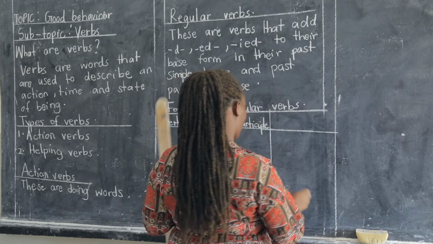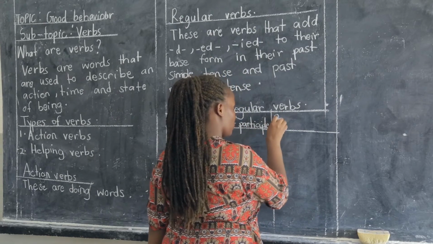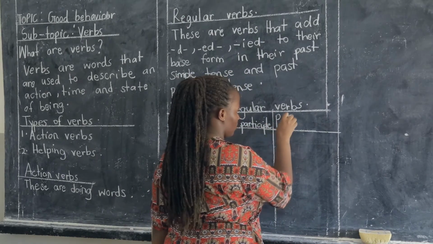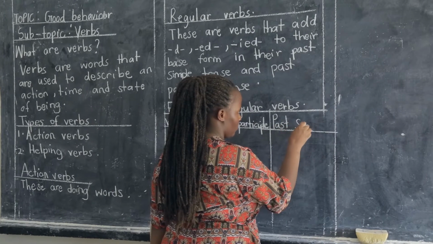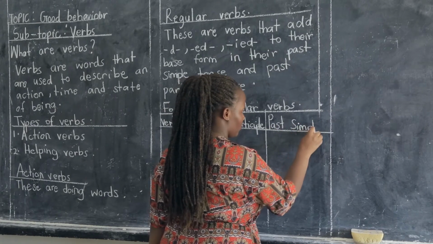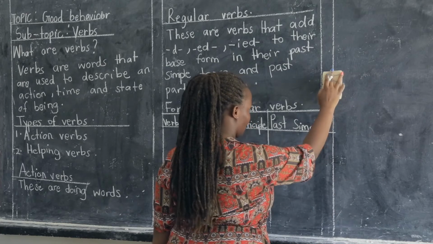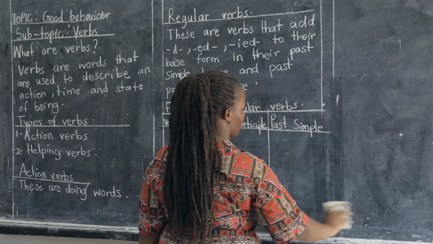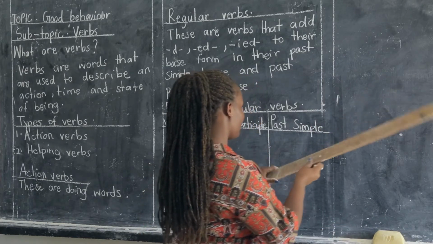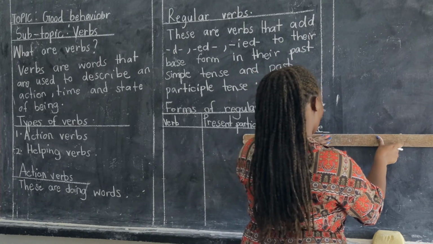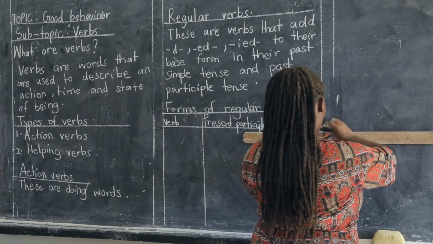We are going to have the past simple. And lastly, we are going to have the past participle.